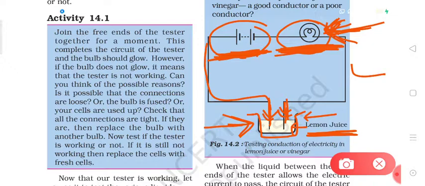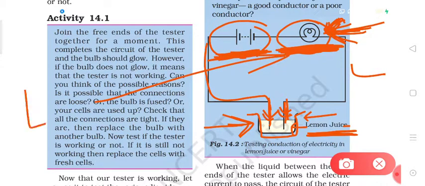Dear students, if lemon juice is a good conductor of electricity, the bulb should glow properly. However, it may be the case that the bulb is not glowing properly because the bulb needs a large amount of electric current to pass through it. In that case, if on dipping the two ends into the lemon juice the bulb is not glowing properly or the light is very dim, we may replace the torch bulb with an LED bulb.